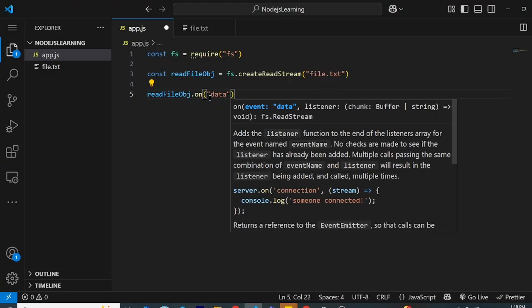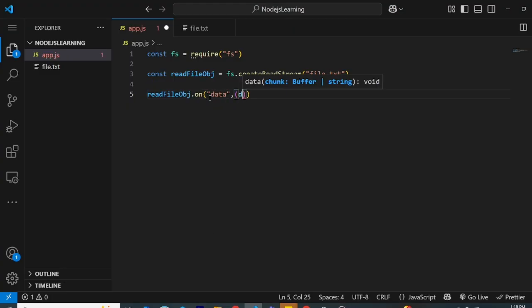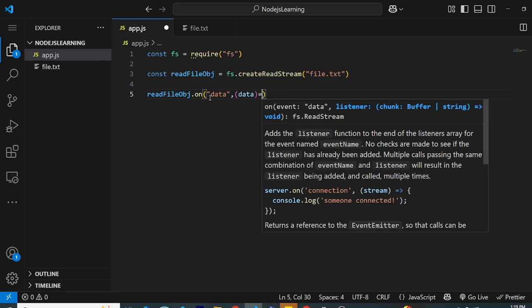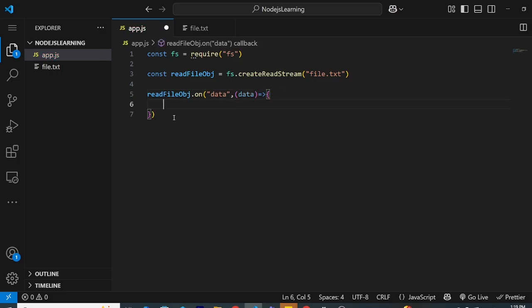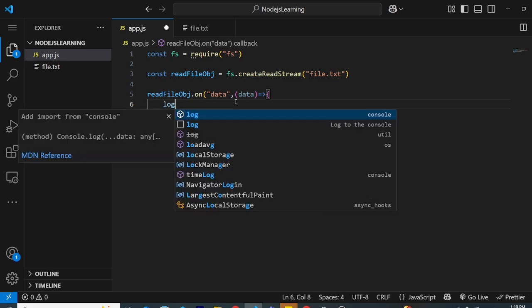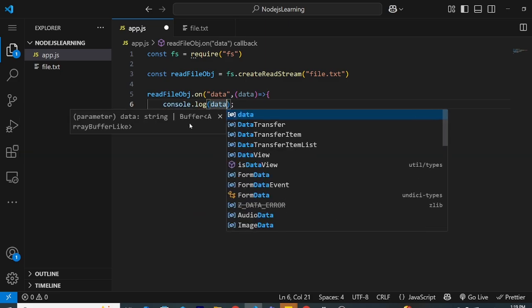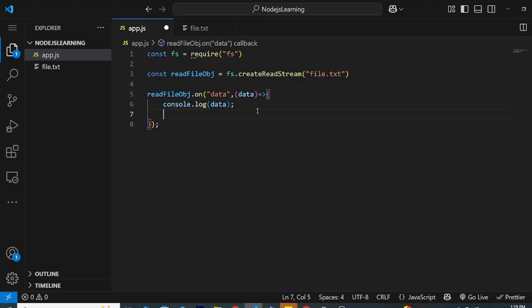This event is going to trigger and it takes the data. So whenever this event data is triggered, this function will get called. This is what events do, right? So I can just log the data. That's it. Now the interesting thing is, here I am not emitting it, meaning I'm not using emit, because that is done by createReadStream behind the scenes.